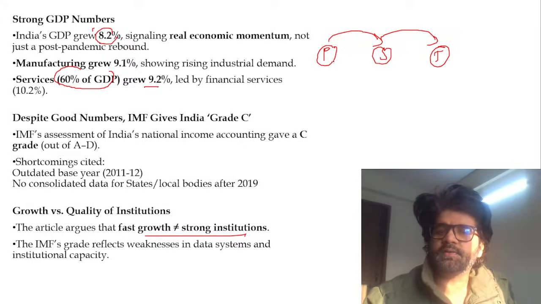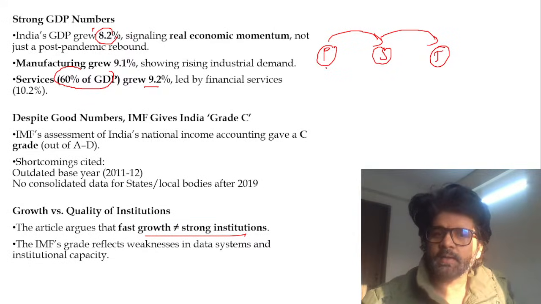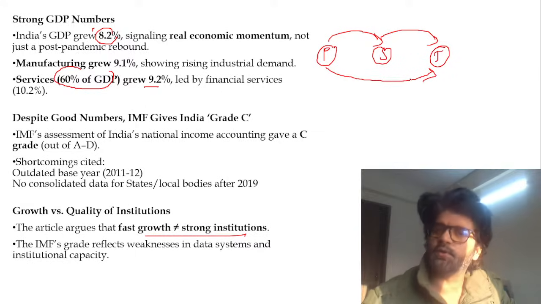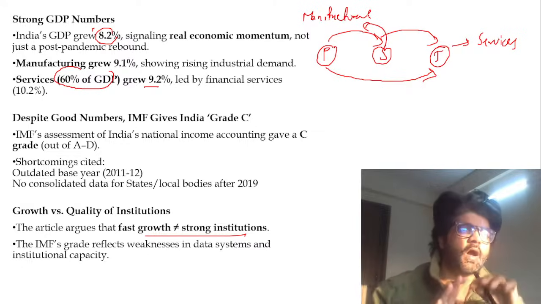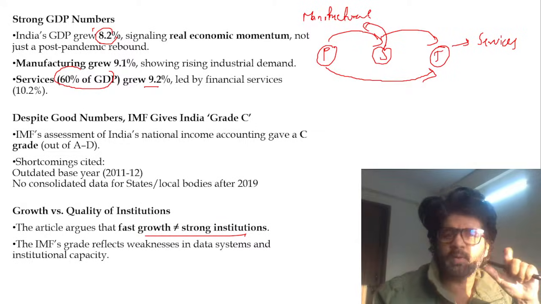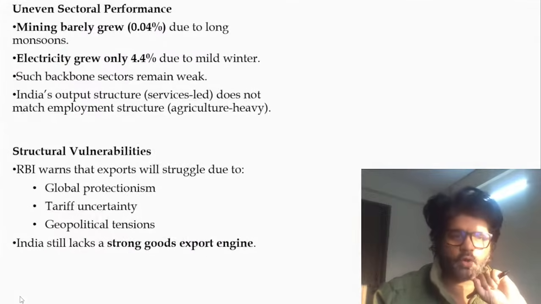Most countries move like this: from primary they move to secondary, and then to tertiary, right? But the case of India is very unique. We have jumped mostly from primary to tertiary sector, which is services. Our manufacturing sector is still very underdeveloped. And this has led to something called the output-employment anomaly. What is the output-employment anomaly? I will give you one data point and then we'll talk about it.